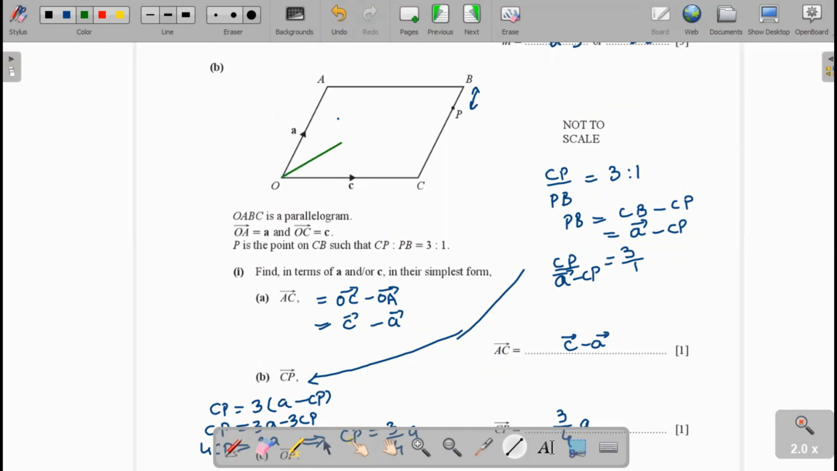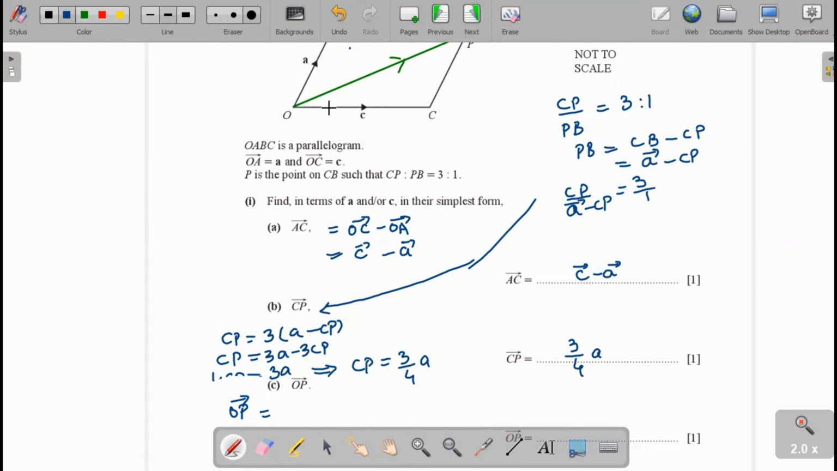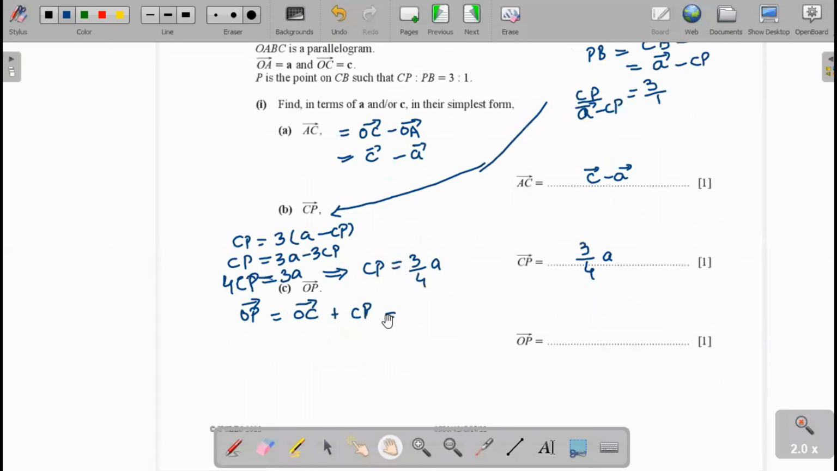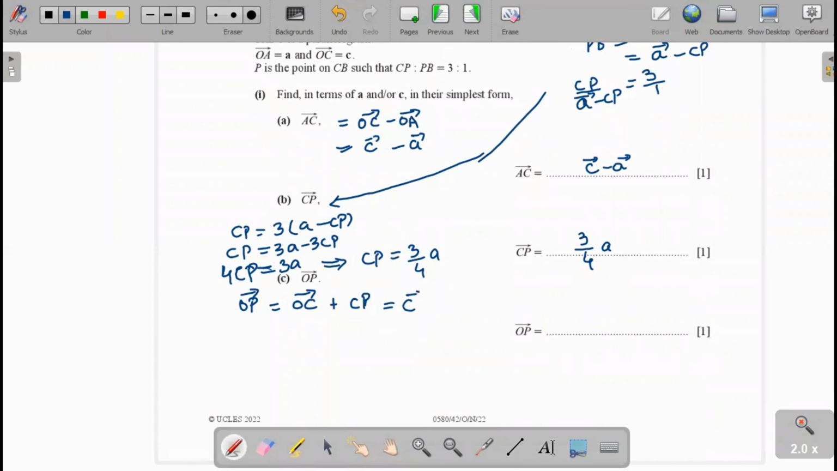So mark this line. This vector OP will be equal to OC plus CP. Now OC plus CP, here OC is small c, position vector, and CP we already found is 3 over 4 A, therefore we get 4C plus 3A over 4.